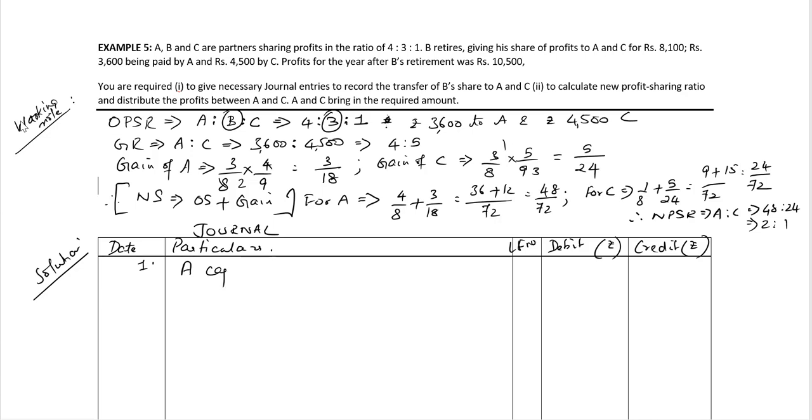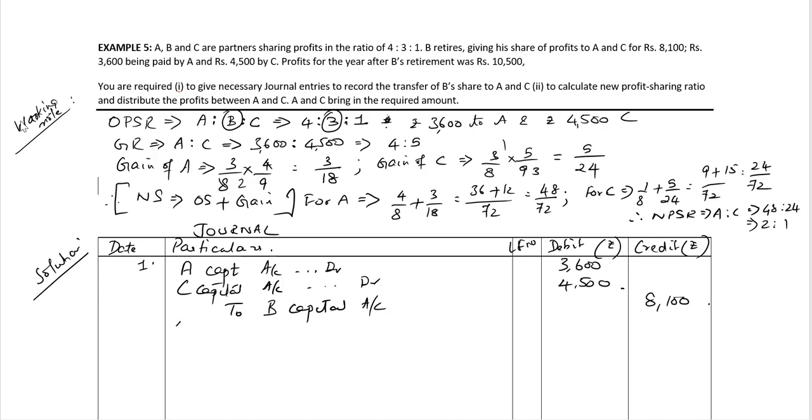Gaining partners A and C. A capital account debit, C capital account debit, to B capital account, total 8,100 of partner B, 3,600 given to partner A and 4,500 given to partner C, being goodwill adjusted on B's retirement.